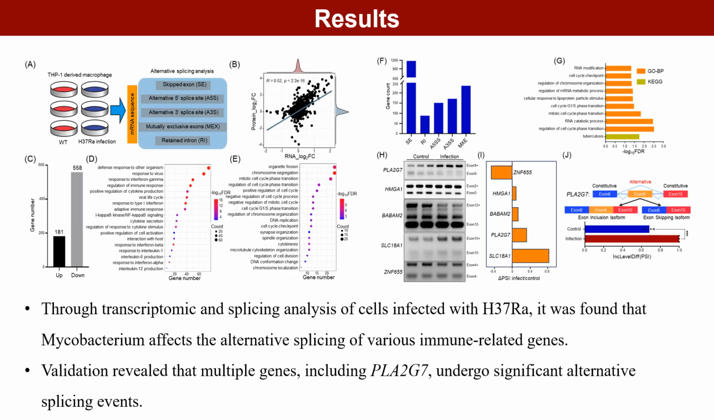Next, to comprehensively analyze the transcriptional changes associated with infection and determine whether changes in the phosphorylation levels of RNA splicing proteins affect host RNA alternative splicing, we performed RNA sequencing on macrophage samples infected with H37Rv. We found that Mtb infection disrupted alternative splicing of immune and cell cycle regulation-related genes. Since the expression levels of splicing-related proteins remained unchanged, these observed splicing alterations were likely due to reduced phosphorylation of